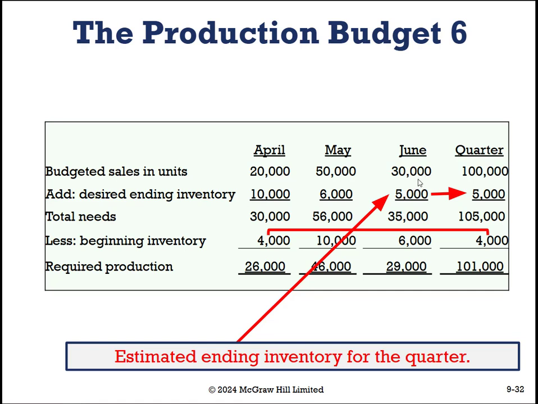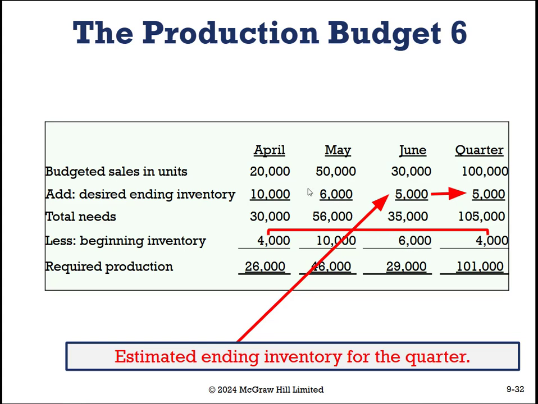So then we need to take that times 0.2 equals 5,000. We're told here that this is also our ending inventory for the quarter. Yep, because June 30th is June 30th is June 30th. June 30th is a month. It is also the quarter end. So cool. So then that plus our 30,000 units means that we need 35,000 units for June,